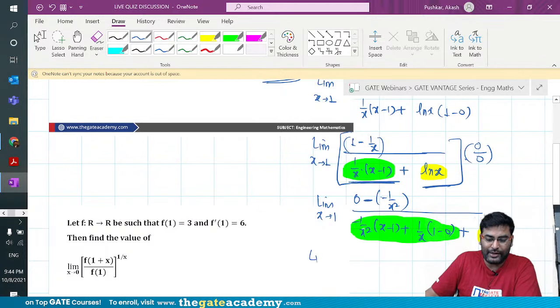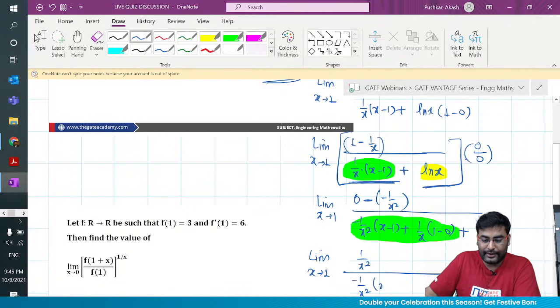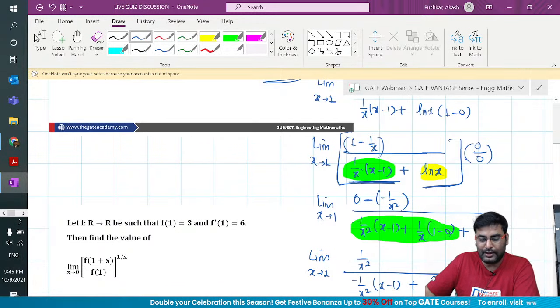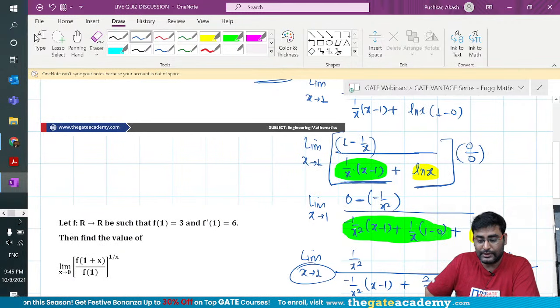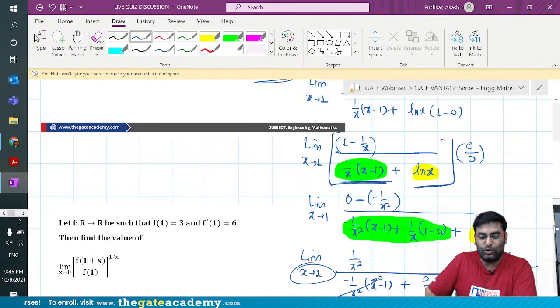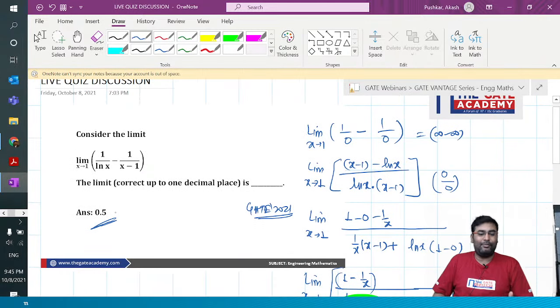Now if you simplify it further, limit x tends to 1, you get 1 by x square upon minus 1 by x square times x minus 1, plus 2 by x. Then put the limit: x is 1, and this part is 0 anyway because x tends to 1. So it is what, guys? 0.5. Who got 0.5? Maybe you might not have got it in the time I gave, but did you get it anyhow?